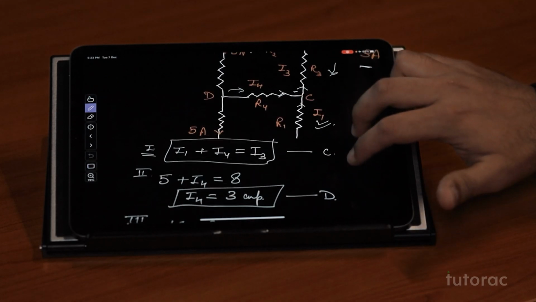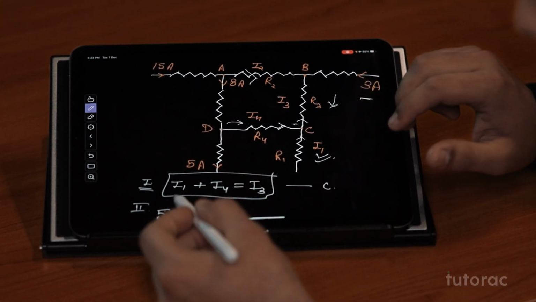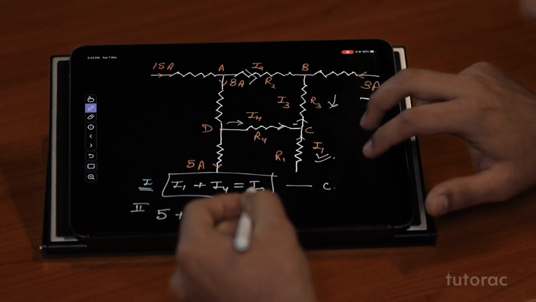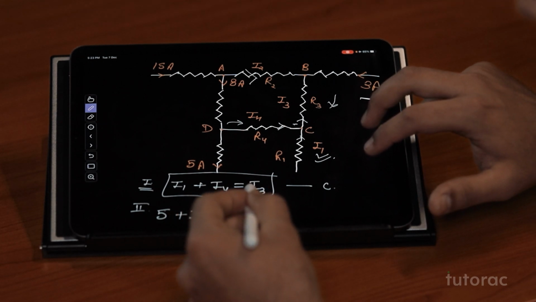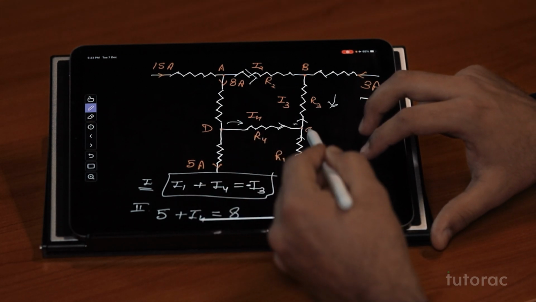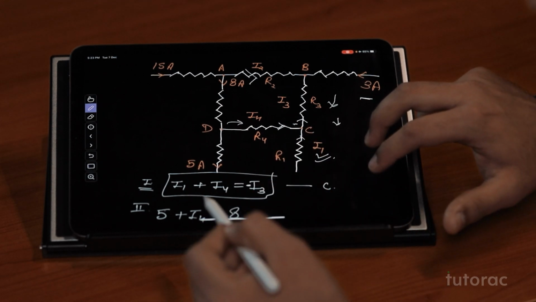Now, for all the junction points, we have applied Kirchhoff's current law. Let's try to see the first equation again: I1 plus I4 equals I3. But at this point of time, I3 comes out to be negative, meaning I4 is coming in, I1 is also coming in, and I3 also comes in, but that's not possible.